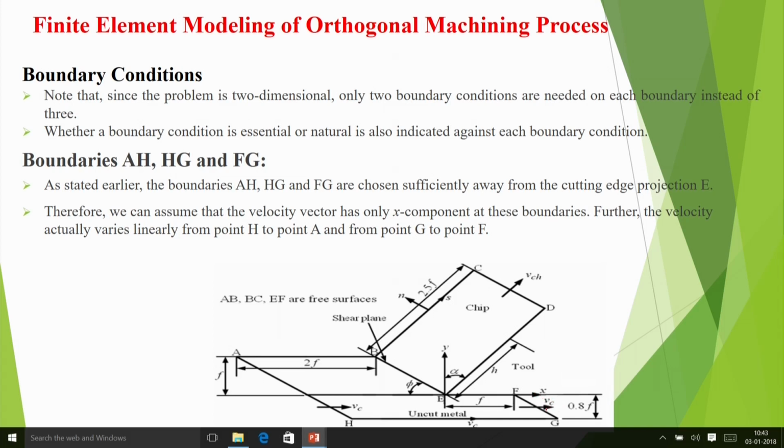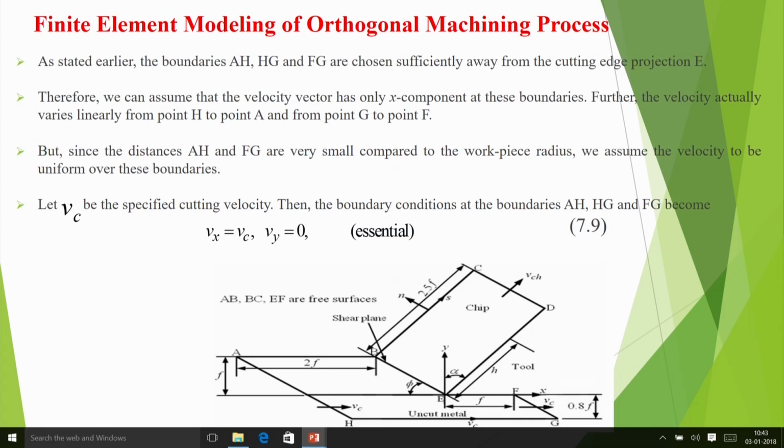FG also only this one, and HG also, if we assume that it is only cutting like this, so we assume that it is only in the x direction, that is VC. And then we can assume that the velocity vector has x components.